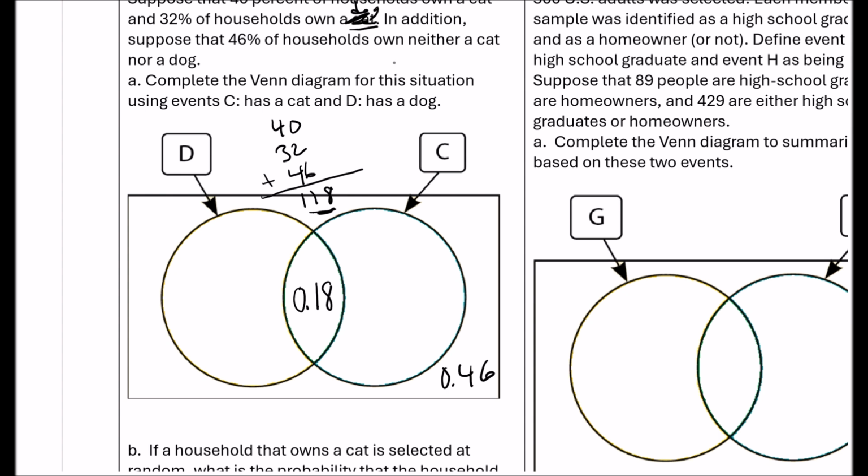All right, so that's 18%, and then the dog is 40, so 40 minus 18, that's 22%, so 0.22. And then cats were 32, so 32 minus 18, that's 14%, so that's 0.14. Okay, and there's my Venn diagram.